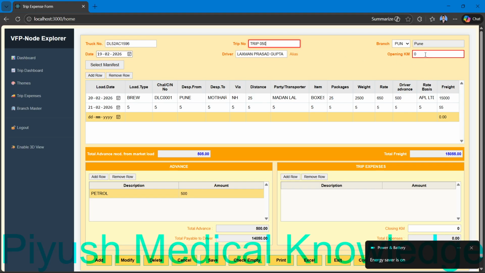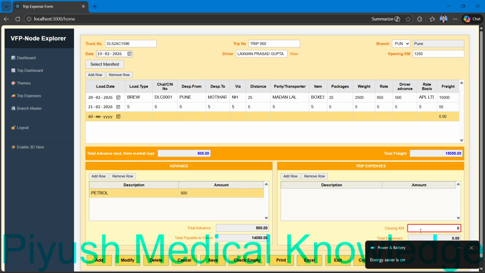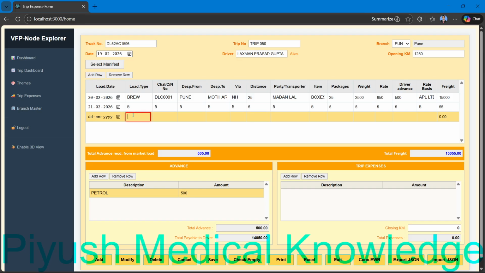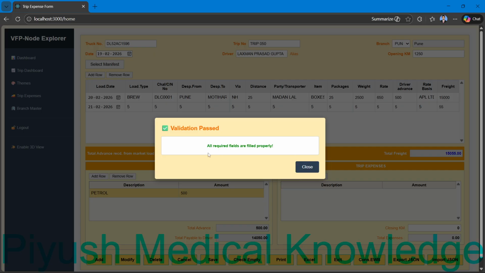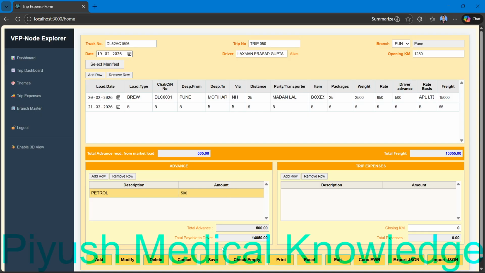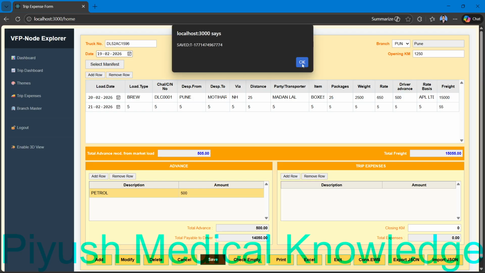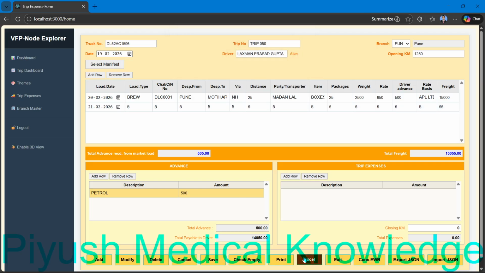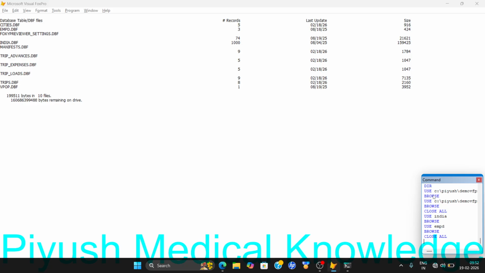050, opening kilometer 1250, closing kilometer. Just make it clear, and for this just remove this row. Now check empty. All required fields are filled properly. Okay, everything is okay. Now just save it. Whenever saved, okay, it has been saved. Let us check in our FoxPro database.